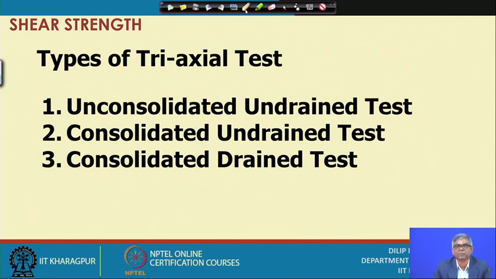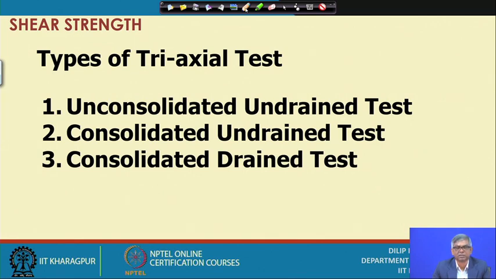This is the unconsolidated undrained test. That means, as I have already mentioned under the triaxial test, we set a sample and then put a cell and then we force water to enter with some pressure, by which we apply a confining pressure, and then we apply axial load to shear it.